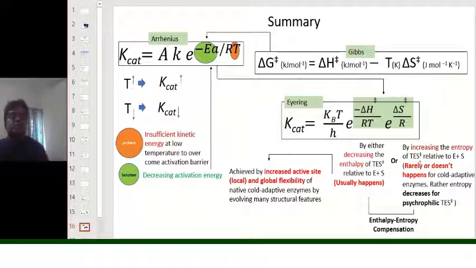However, the decrease in the enthalpy factor is so high that it can offset the decrease in the entropic factors, and this gives rise to the achievement of higher flexibility by the cold adaptive enzymes, which helps in their greater movement to interact with the substrate and form the enzyme-substrate transition state despite the lower temperature.